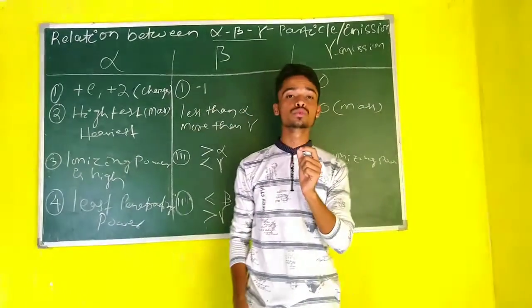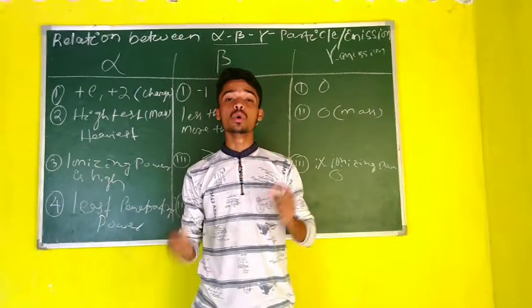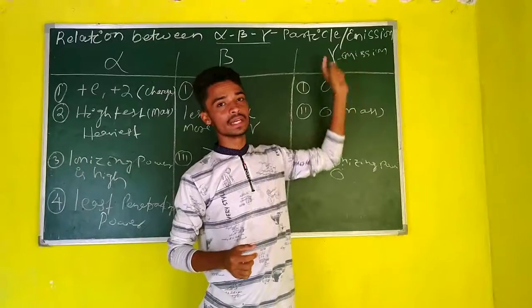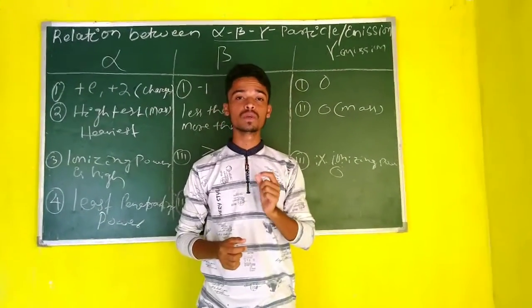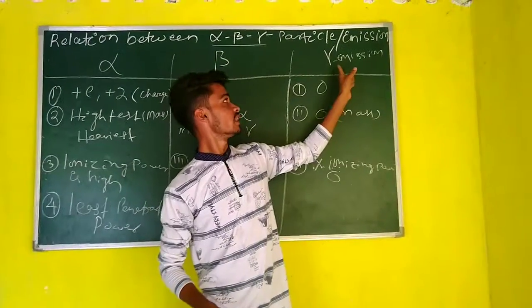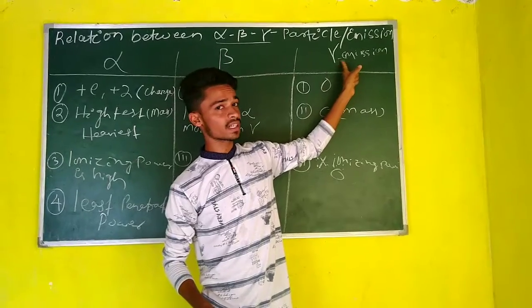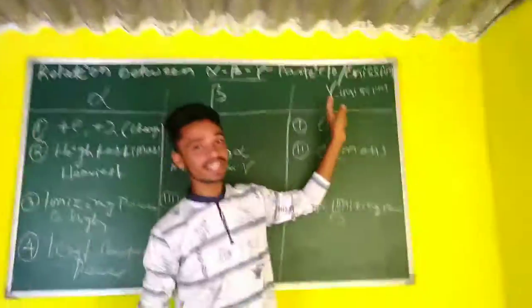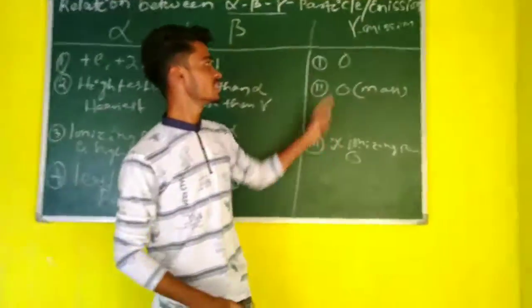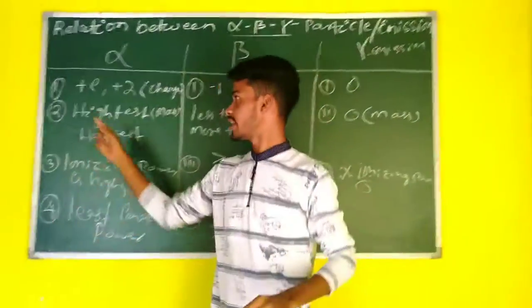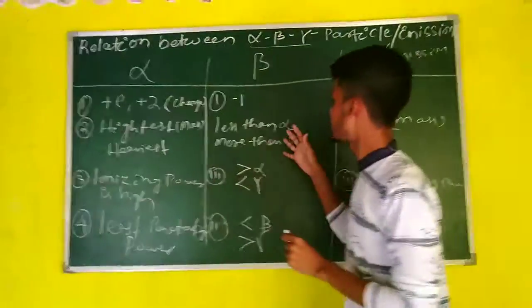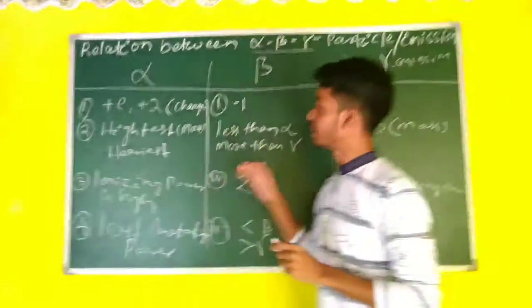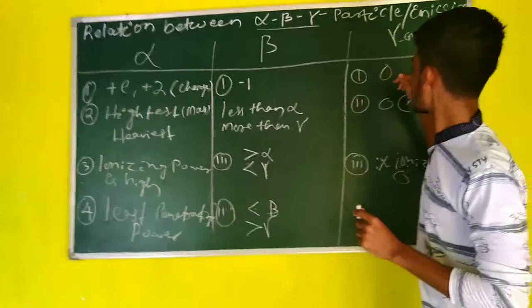So students, one question that comes in exams: which radiation, which ray, which emission is harmful for our body? The answer is gamma emission, gamma rays, because the travel capacity of gamma particle is highest, as it is the lightest particle, while alpha is the heaviest, and beta is more than alpha.